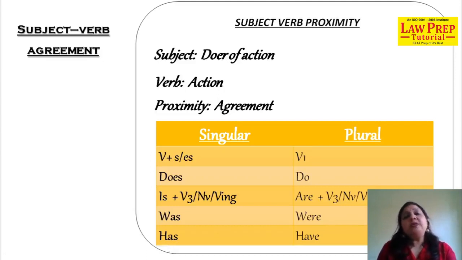Turning to the plural section. With plural, we have verb first form, which is considered plural, like lawyers fight the case. See the difference in the two sentences. When I say lawyer fights the case and lawyers fight the case. Fights, singular, fight, plural. Lawyers do their work wonderfully.